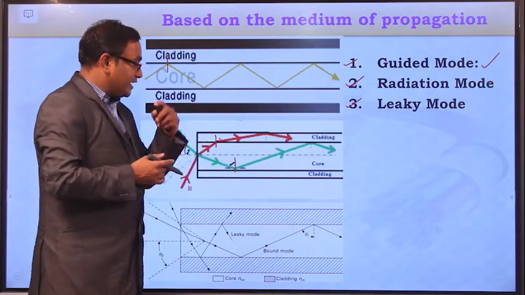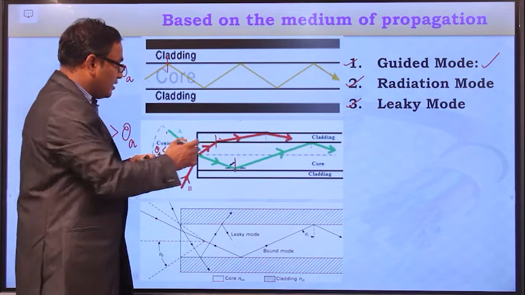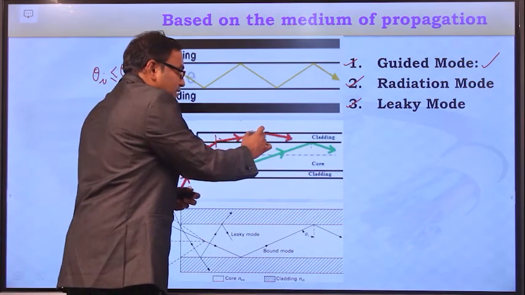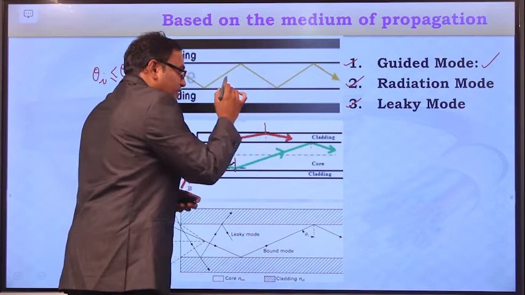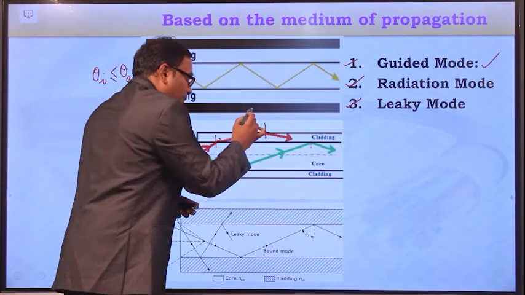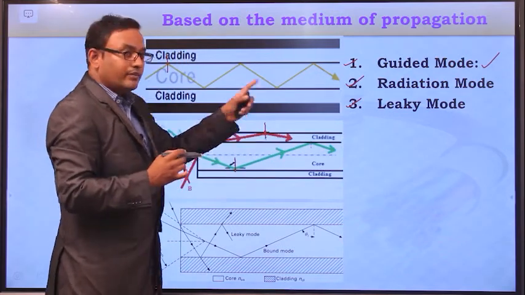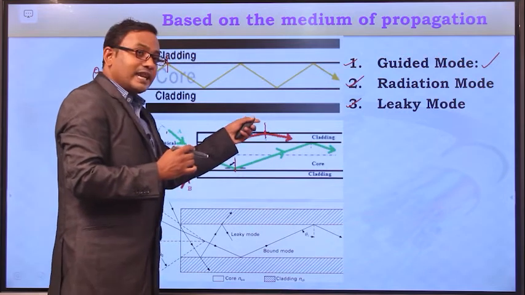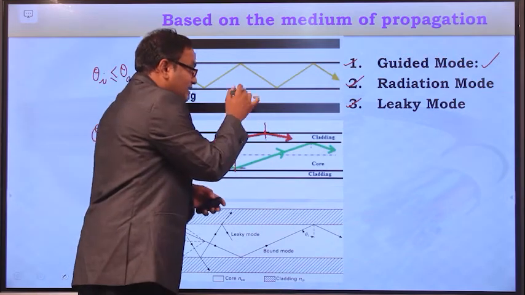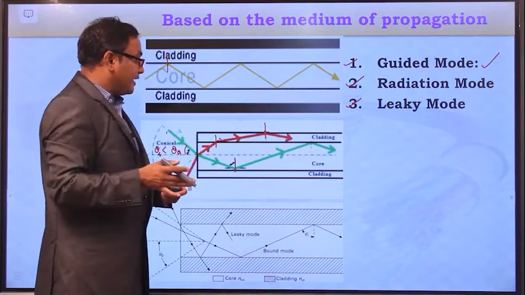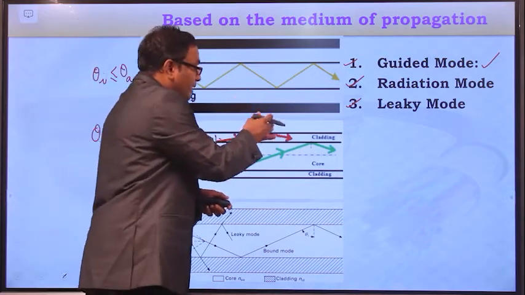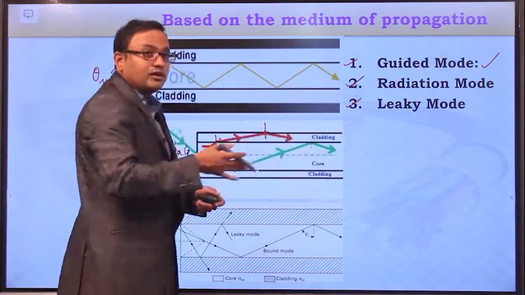And these radiation modes, after traveling for certain distances in the cladding medium, sometimes upon touching the cladding-buffer boundary may maintain the critical angle condition there. Then this light ray will be internally reflected into the cladding medium and may again be refracted into the core medium.